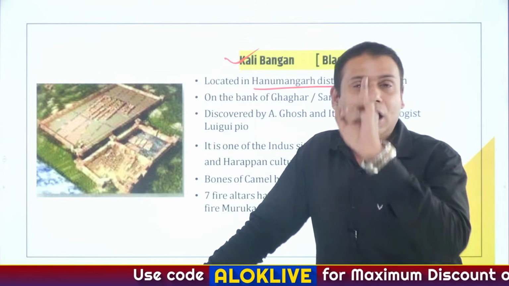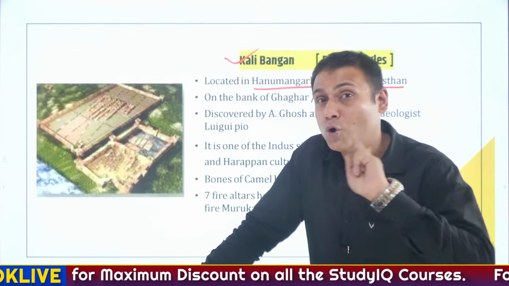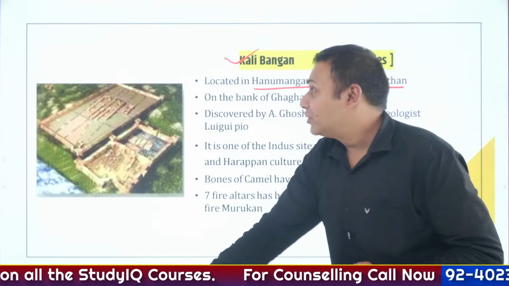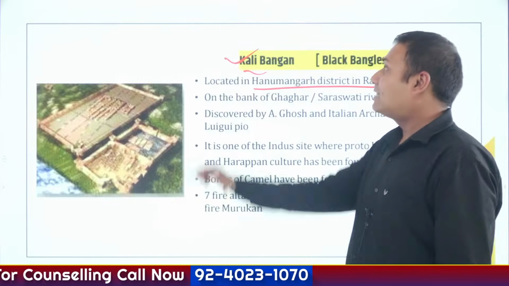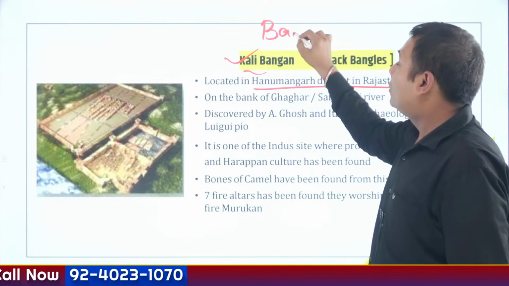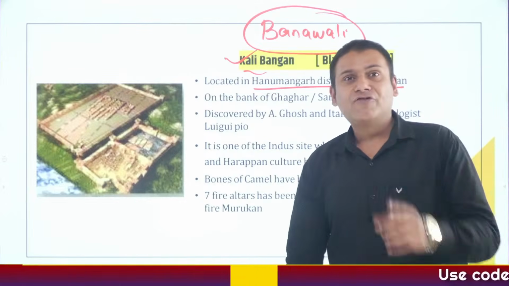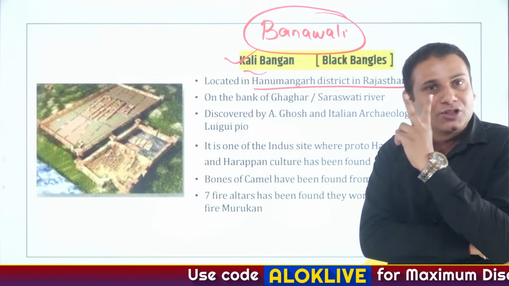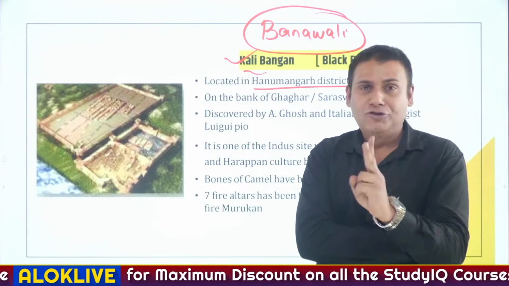One site is Kalibangan, which is located in Rajasthan, and the second site is Banawali, which is located in Haryana. So just remember these two facts.